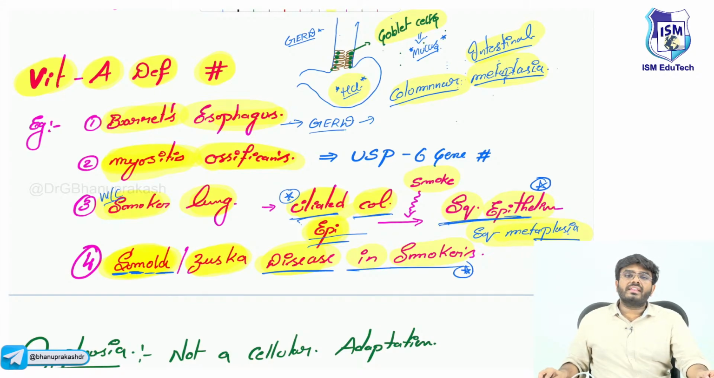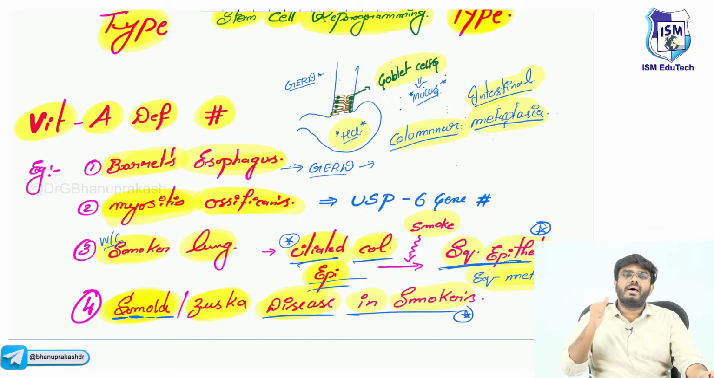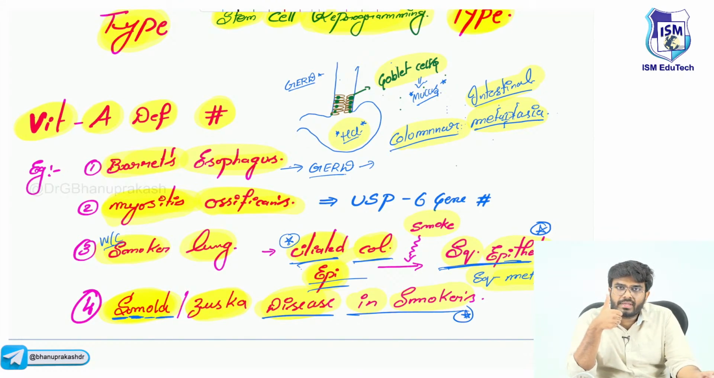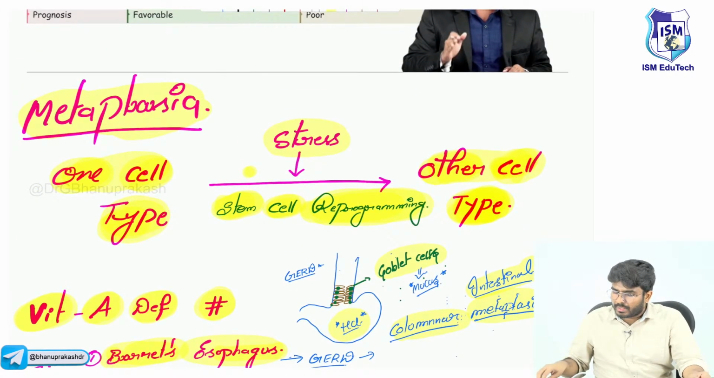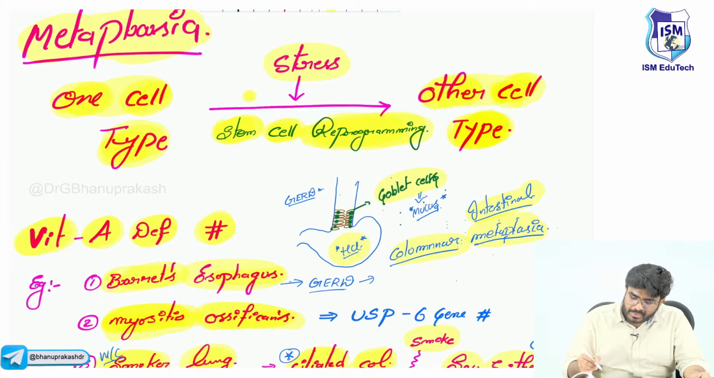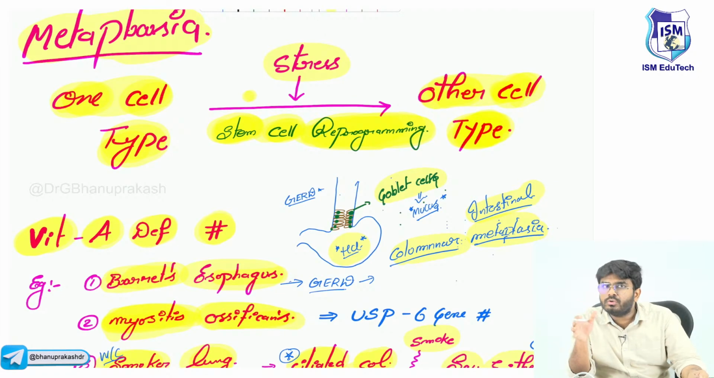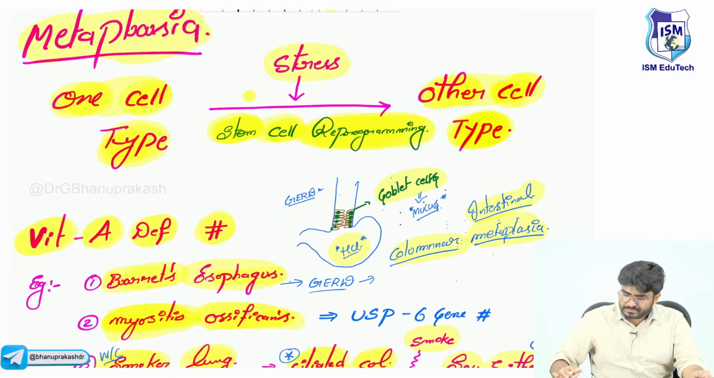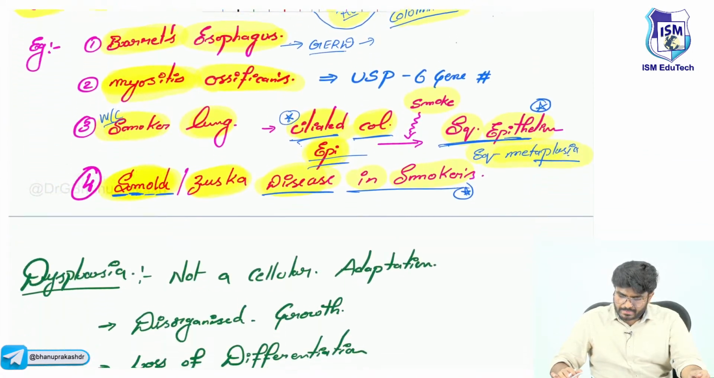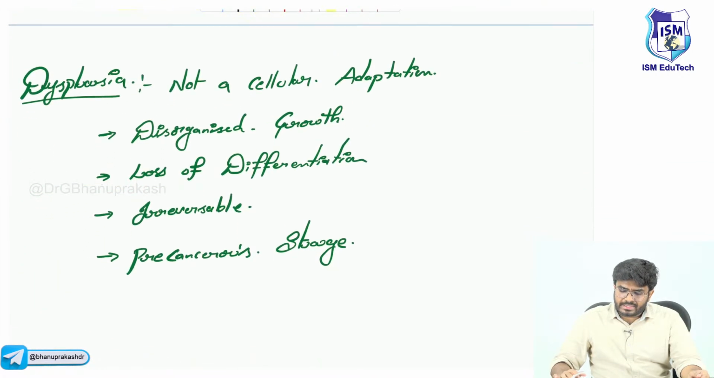So what are the examples of metaplasia we have seen? Barrett's esophagus, seen in GERD, myositis ossificans, smoker's lung, and Zuska's disease. All these are examples of metaplasia. And in metaplasia, what is the keyword? This is because of stem cell reprogramming, where one cell type is changed into other cell types. Next, lastly, dysplasia.